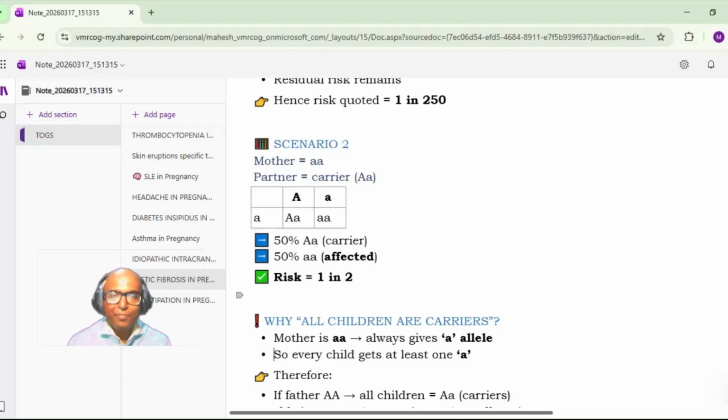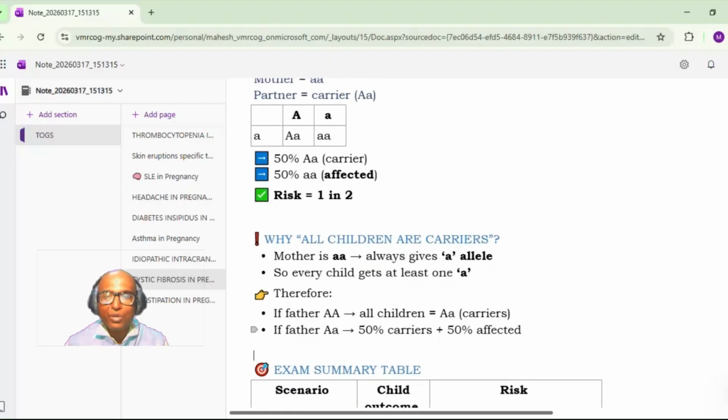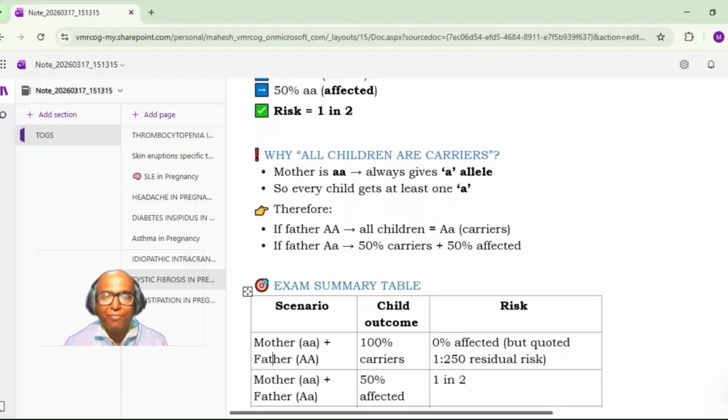Yes, sir. Okay, so why are all children carriers? If the mother is affected, that mother will always give the allele to every child. So that is why all children will be carriers in that particular case. When the mother is affected, everything will depend upon the father, whether the father is normal or a carrier. If the father is normal, all will be carriers. If the father is a carrier, then 50% of children will be carriers and 50% will be affected.